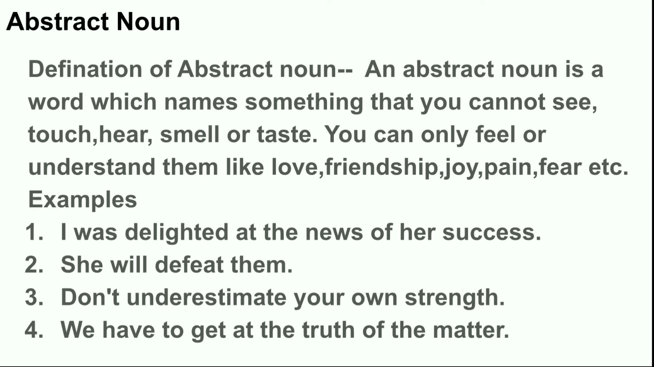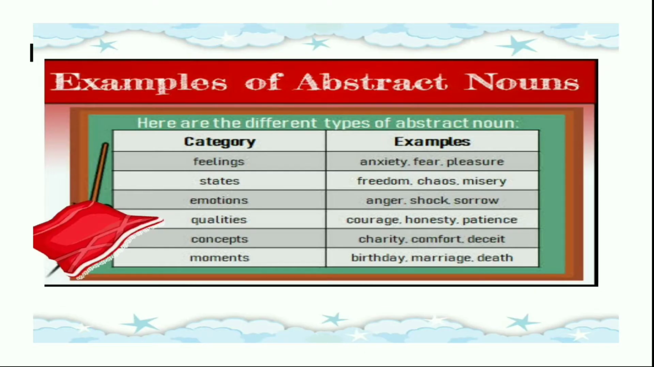We have to get at the truth of the matter. Some more examples of abstract nouns: in feelings, anxiety, fear, pleasure; states, freedom, chaos, misery; emotions, anger, shock, sorrow; qualities, courage, honesty, patience; concepts, charity, comfort, deceit; moments, birthday, marriage, death.